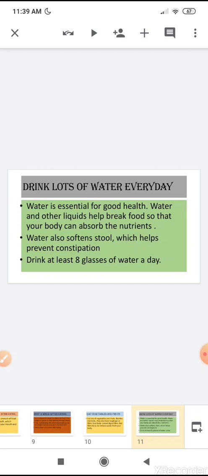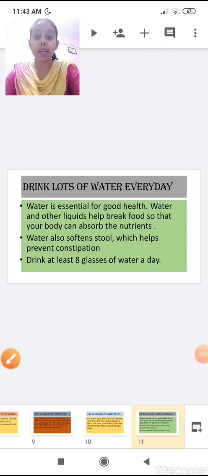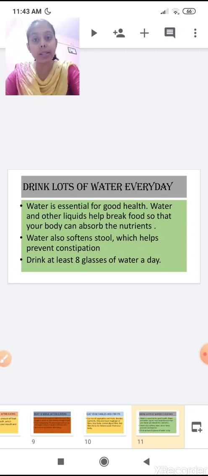Water also softens stool. Stool means here the waste of your body which is removed out from the anus. If it is softer, then only it can be easily removed from the body. And water also helps to prevent constipation. So children, you should drink at least 8 glasses of water every day.